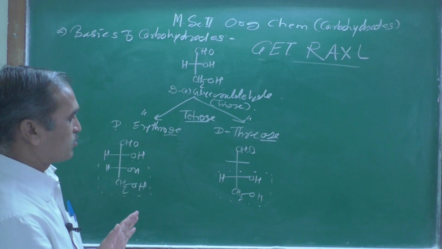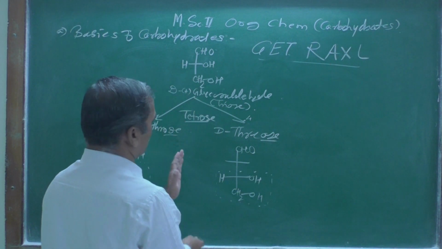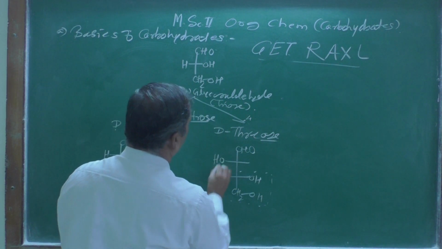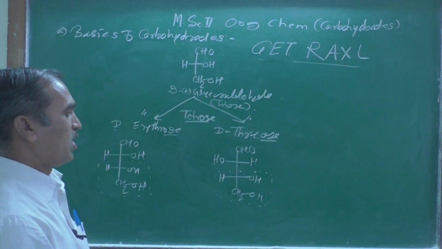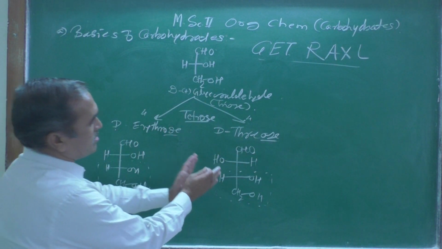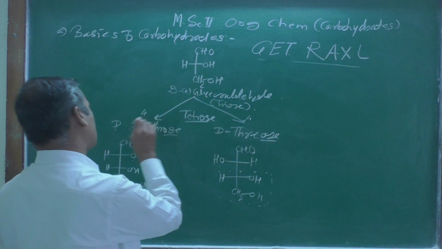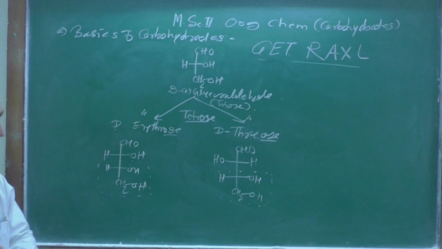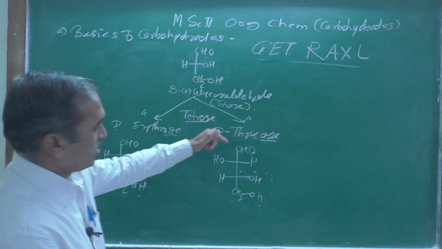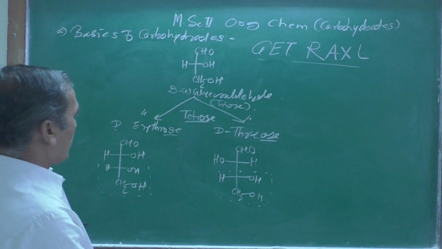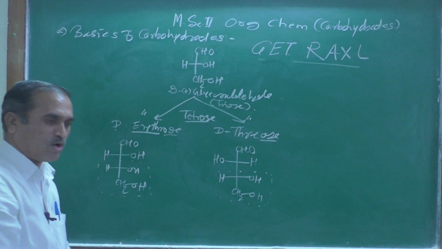In a triose, in this case, I put the OH group on the left hand side, and the hydrogen atom on the right hand side. So this is the structure of D-threose. This is a tetrose, this is also a tetrose. Why they are termed tetroses: there are 4 carbon atoms in the straight chain. Erythro means the same groups are on the same side.